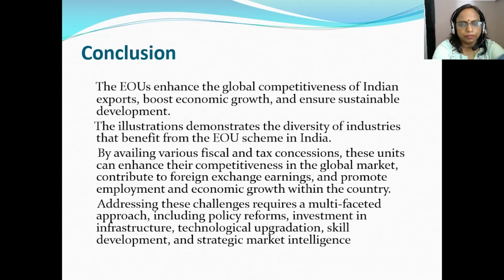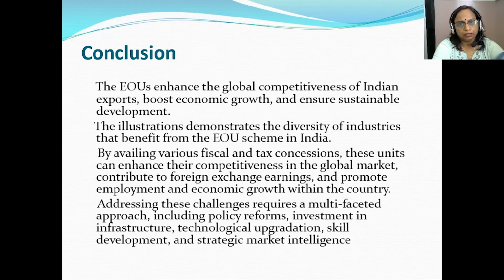So we have seen the objectives, the various fiscal and tax concessions offered to the EOUs, and the benefits enjoyed by the EOUs. We have seen various examples, and we have also discussed the various challenges.